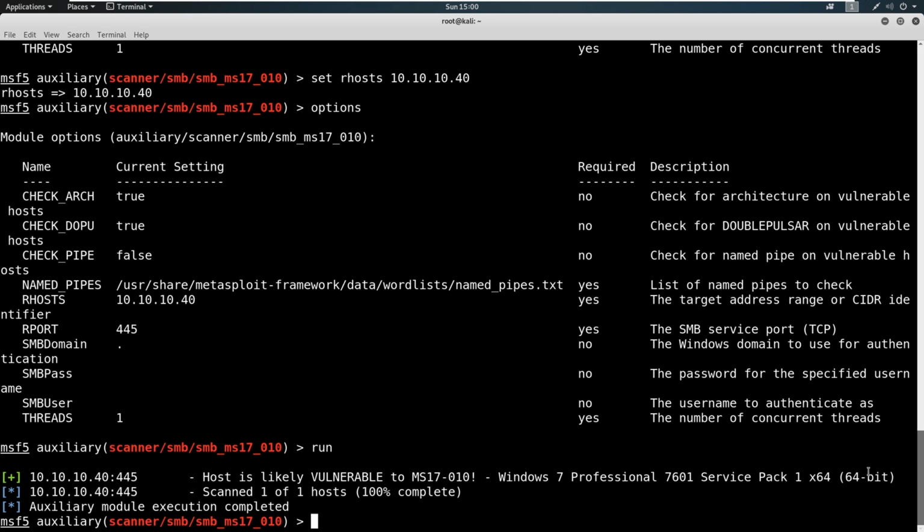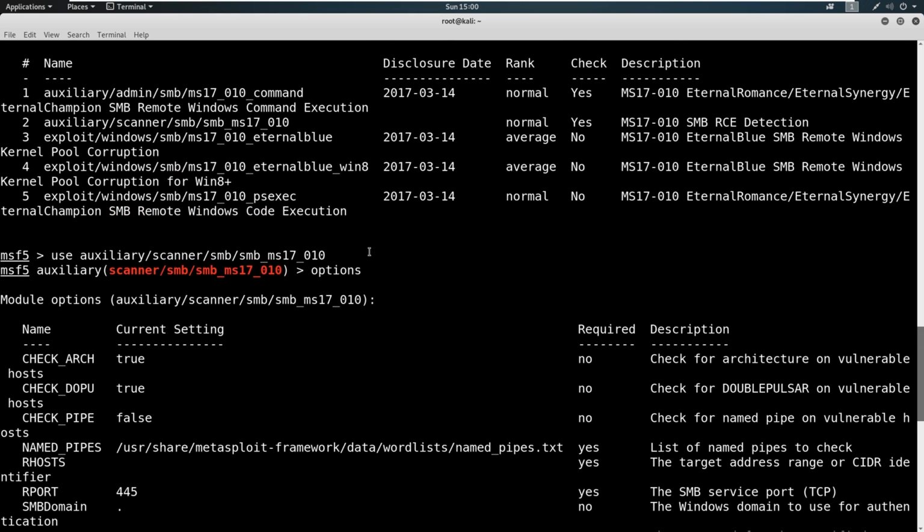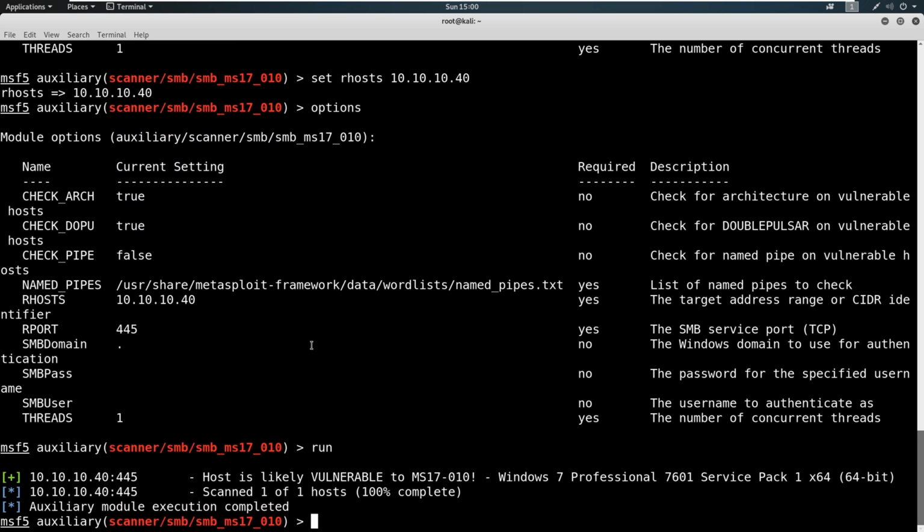Hey, it's 64-bit. Perfect. Okay, so if we scroll back up a tiny bit, there are a few different ones. There is MS17-010 EternalBlue. There is a PsExec version. And there is Windows 8 here. So this is for, what is it? It's for Windows 7 and I forget the other operating system. You can run these on Windows 10 and other servers. This is a Server 2008, 2012. I don't remember which one it is. But it's always worth checking,